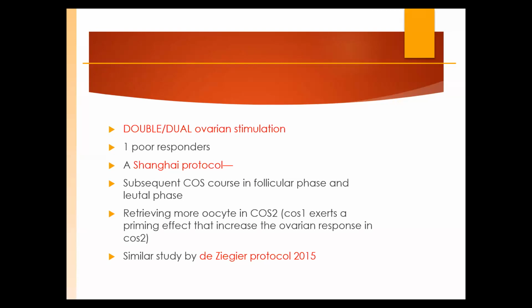Those who started the second stimulation, they coded it as COS2, and they retrieved many more oocytes in COS2 in comparison to COS1. How did they justify it? Because there was a priming effect. When you start a stimulation, 10 follicles start from 3 to 4 millimeter, 5 to 6 follicles reach 10 to 12 millimeter, and 4 follicles reach 20 millimeter.